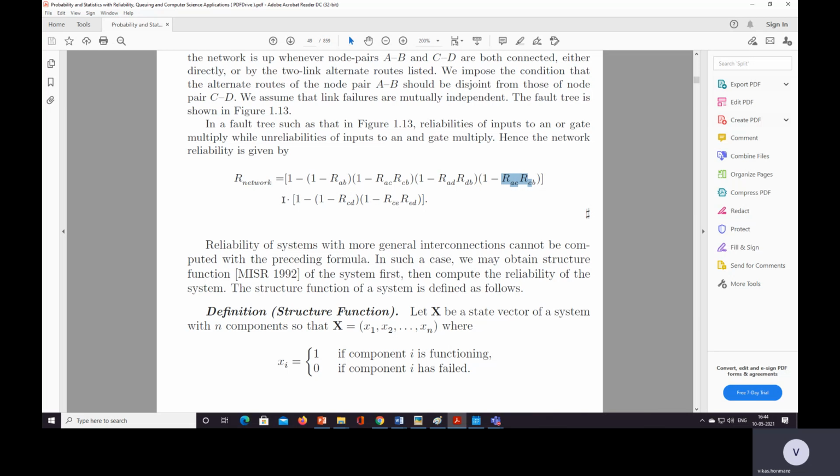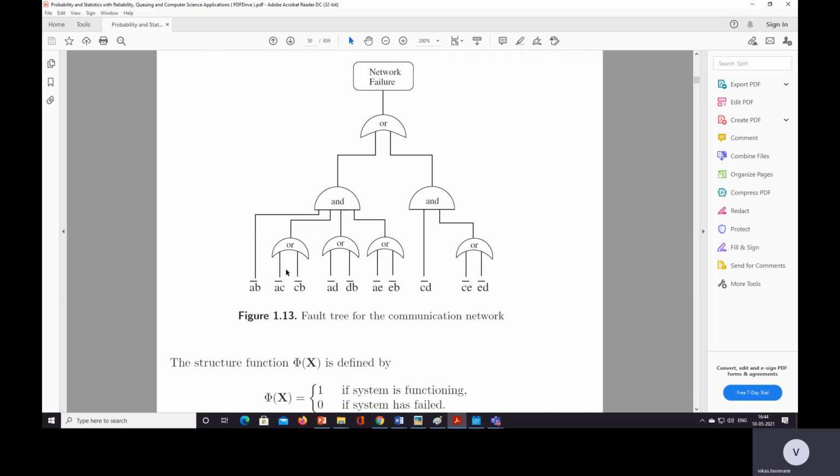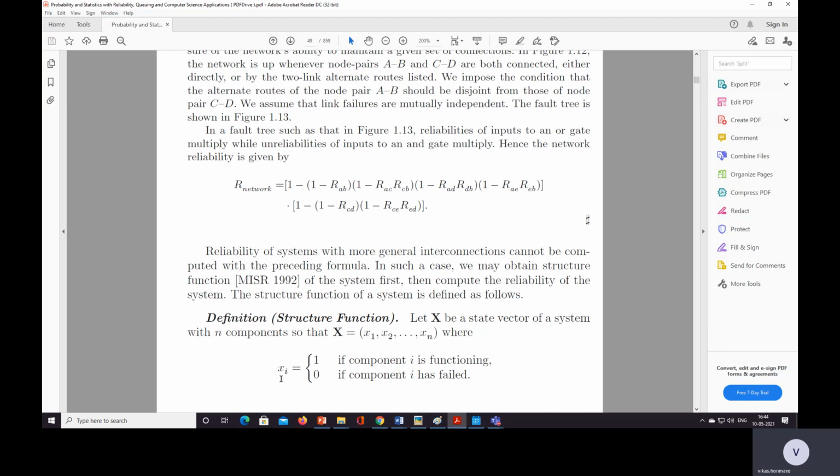Okay, so this is the reliability of the system. A system with more general interconnection cannot be computed with the preceding formula. In such a case, we may obtain the structure. This is how we can find the reliability of the network, but it is very difficult to compute. So instead of that, we use the structure function, as we have already discussed. When 1 is there, the component is working; when 0 is there, the component is not working.